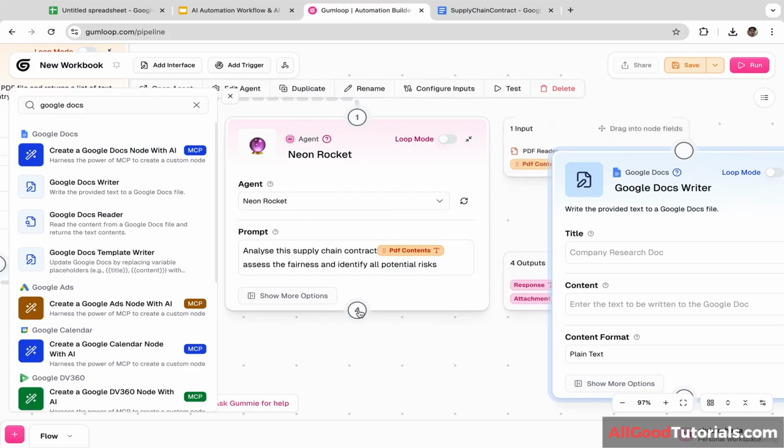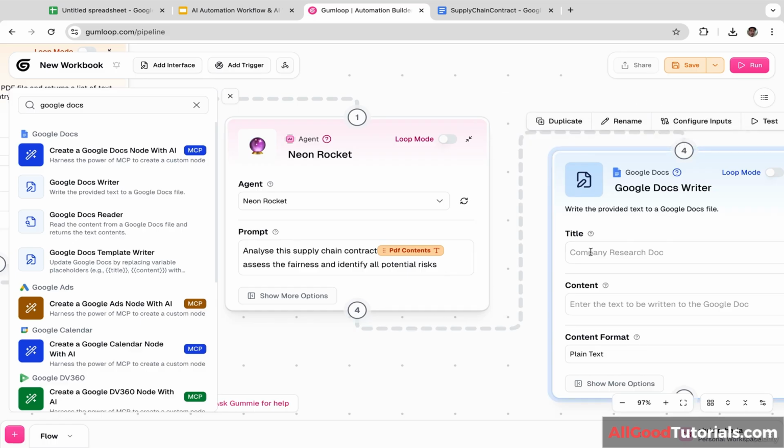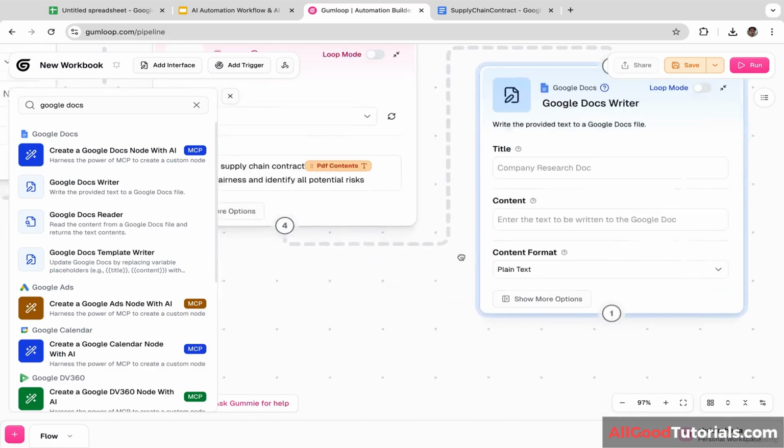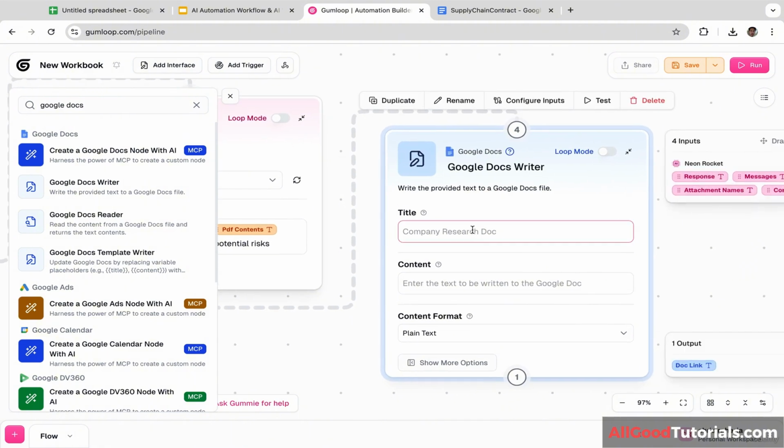Next, we are going to connect the AI agent with Google Docs. So all the analysis will be added to Google Docs. Okay, here we go. I'm going to drag this to the right and let's add the title: Contract analysis result.